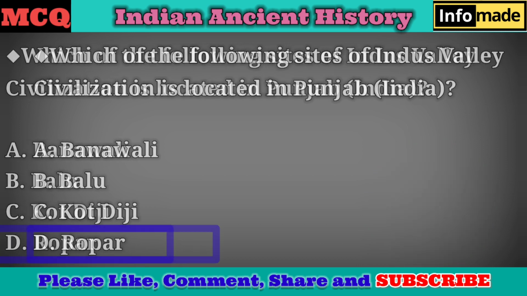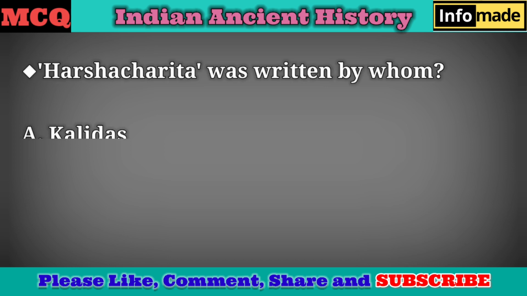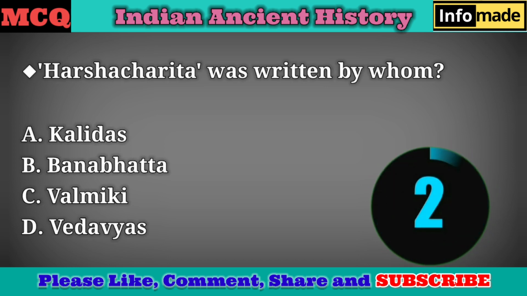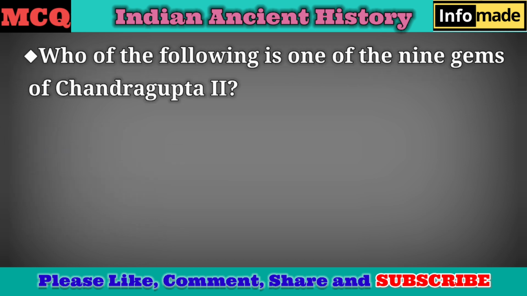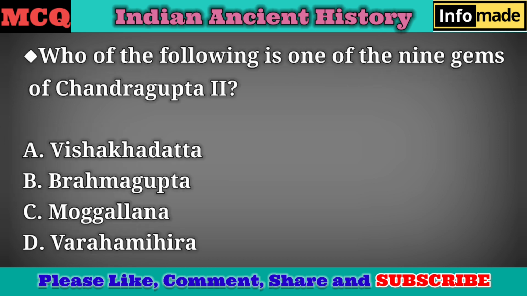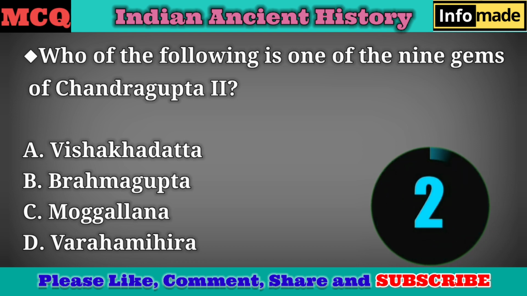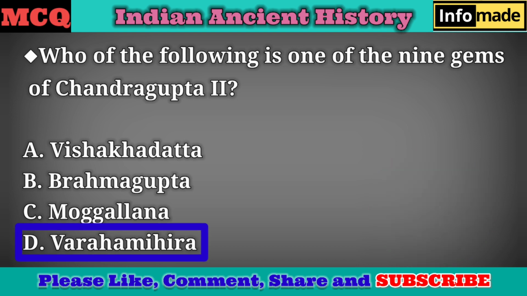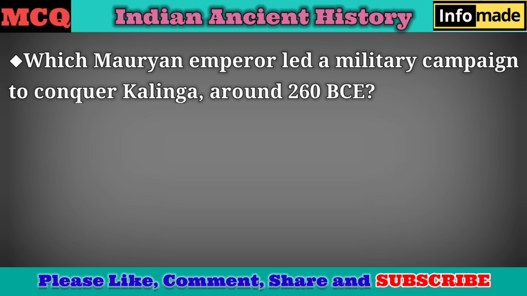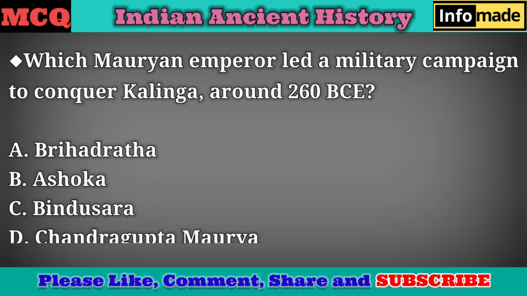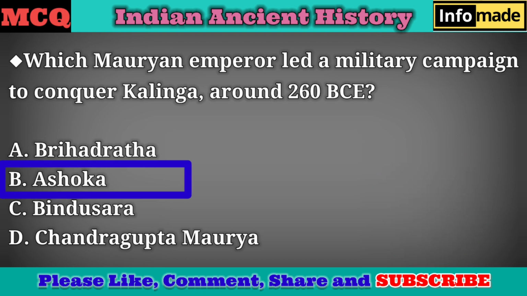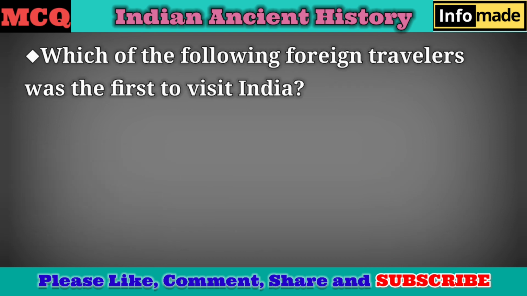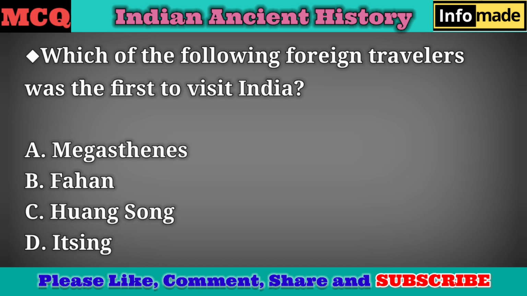Answer D. Ropar. Harshacharita was written by whom? Answer B. Banabhatta. Who of the following is one of the 9 gems of Chandragupta II? Answer D. Varaha Mihir. Which Mauryan emperor led a military campaign to conquer Kalinga, around 260 BCE? Answer B. Ashoka. Which of the following foreign travelers was the first to visit India?